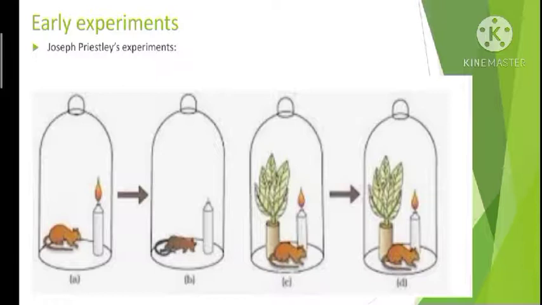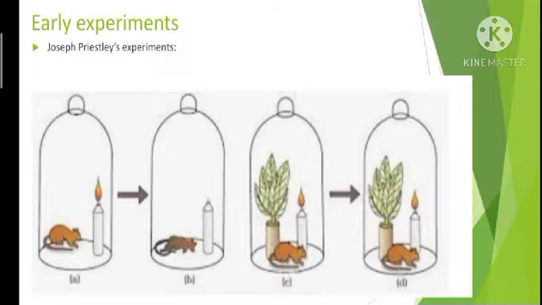So the breathing mouse and the burning candle are using a part of the air, isn't it? Some gases present in the air were used up, and that air was released by the plant. As a result, the mouse was alive and the candle was burning. In relation to photosynthesis, the plant was preparing its food, and as a result it was releasing oxygen. How was it preparing the food?